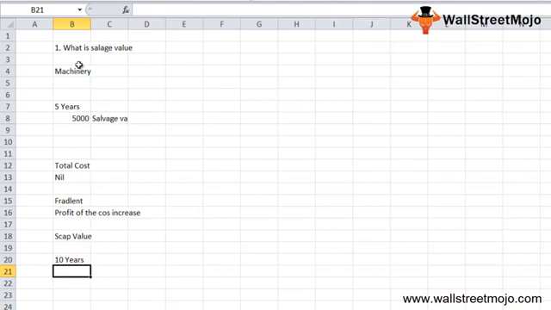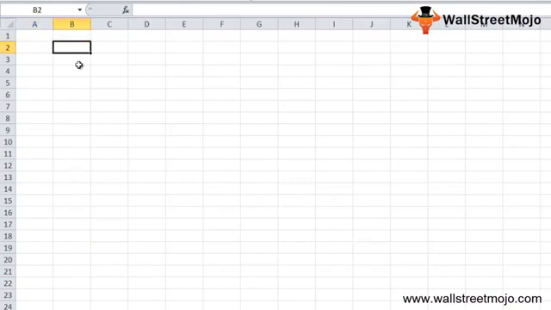Let's take a salvage value example to understand this in more detail. Let's say there is a company called KG Inc. It has purchased equipment costing $1 lakh. The company finds out that the useful life of this equipment is, let's say, 10 years. I'm writing it here as the life. At the end of the 10 years, the value of the equipment would be only 10,000. The salvage is 10,000 as part of the scrap value, so the scrap value will also be 10,000.